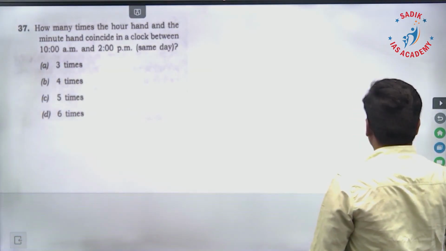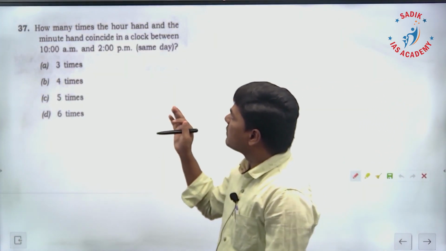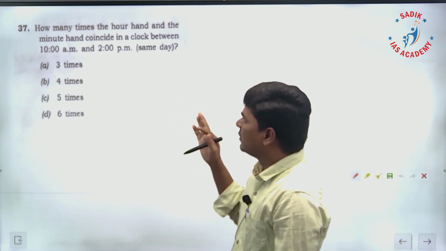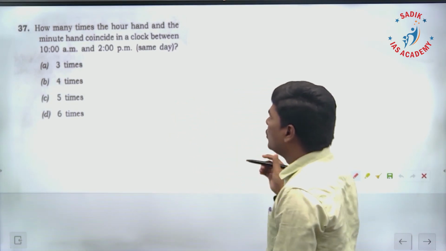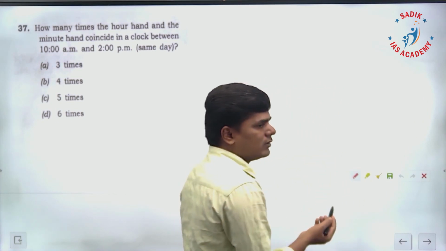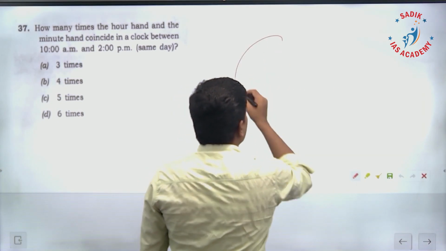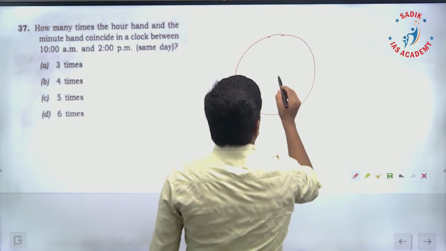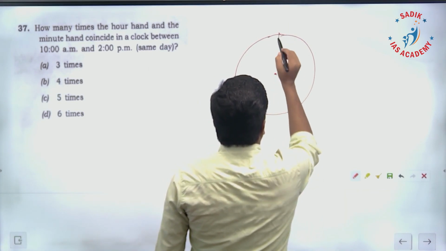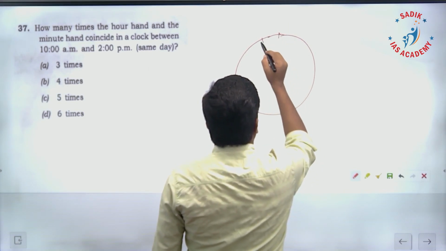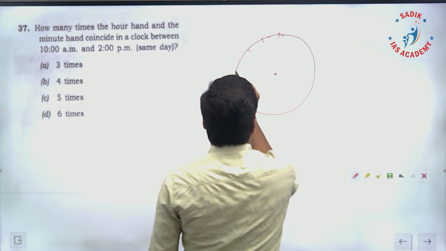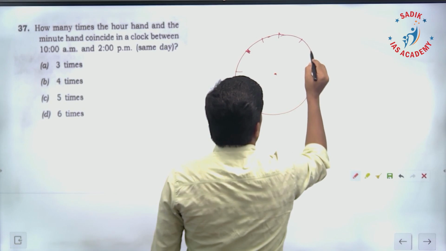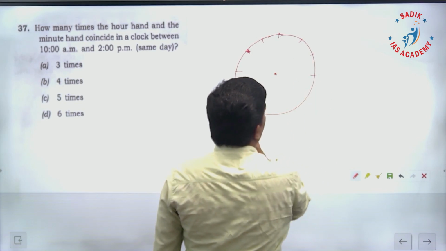Question number 37. How many times the hour hand and the minute hand coincide in a clock between 10 a.m. and 2 p.m. on the same day? So this is also another easy question. This is 12, 11, 10, 9, and here 1, 2, 3.